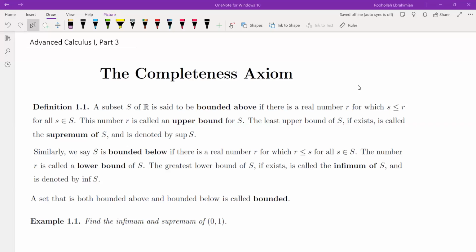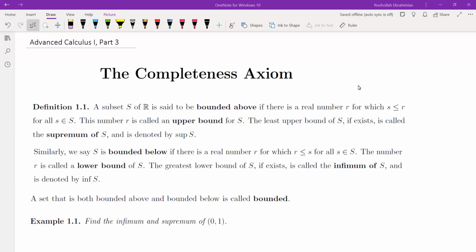Hello, in this video, we're going to go over the completeness axiom. As we discussed in the previous videos, there are certain properties of real numbers that also apply for other types of numbers. For example, the field axioms is a property that applies to many different kinds of fields: the field of rationals, the field of real numbers, and the field of complex numbers all satisfy these properties.